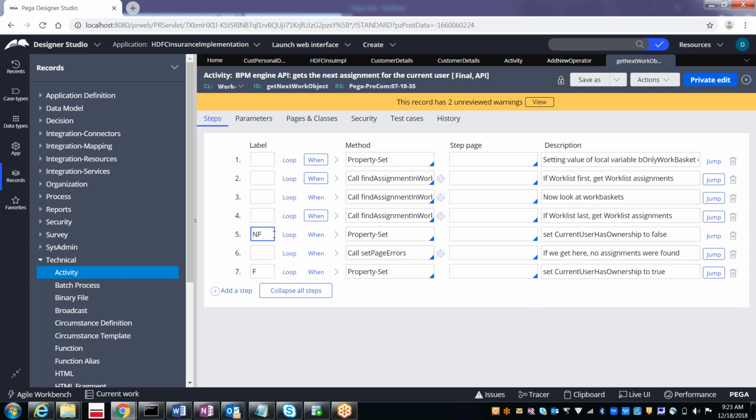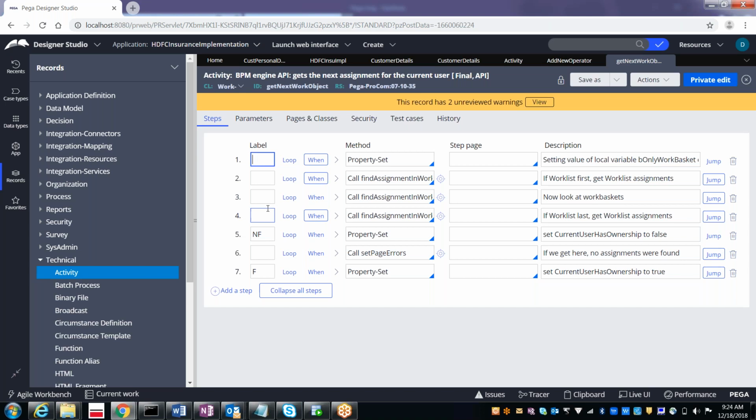Remember, this is an important point for the interview. They will ask, in the activity, can we jump to the previous step? Means from the 7th step to the 5th step, or from the 5th step to the 1st step, can we go? No. Even though you give the label, like S1, you cannot come to the previous step. So in the activity, you can only jump to the next step.